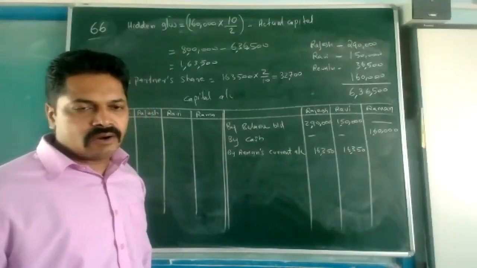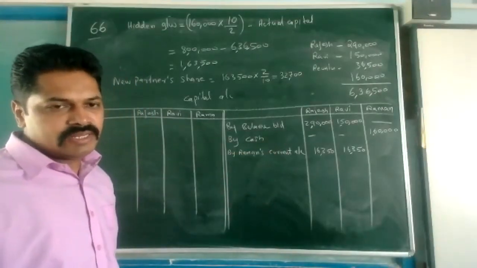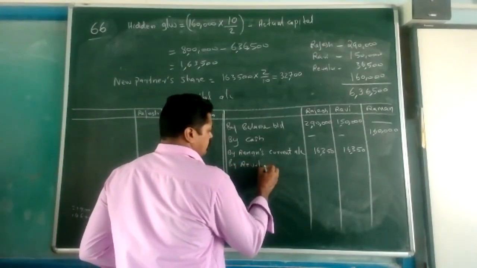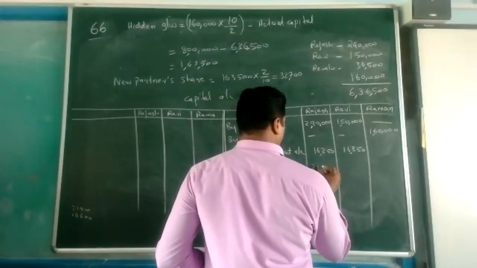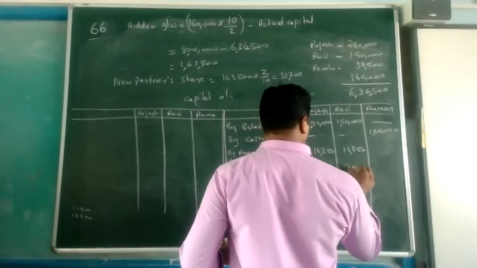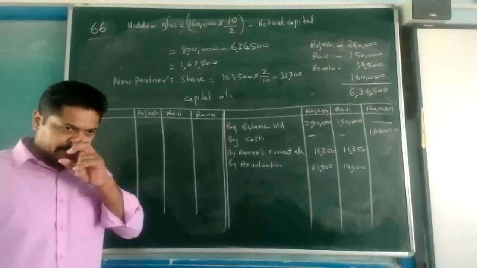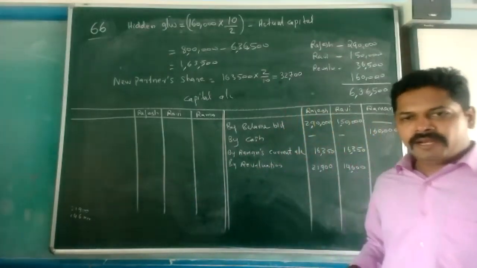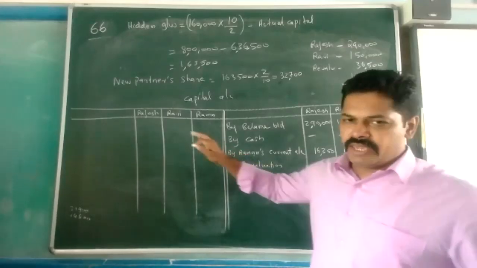That means the current account will appear in the new balance sheet also. If we are making the goodwill treatment through the current account, then revaluation profit is there. Higher revaluation. And no more adjustment. Accumulated profit is not there. If it is there, it will come this side. If accumulated loss is there, it will come here.